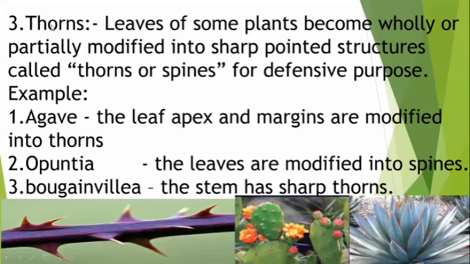Thorns. Leaves of some plants become wholly or partially modified into sharp pointed structures called thorns or spines for defensive purpose, defending from other animals or any other damaging agents. It protects itself from the predators. So for example, the leaf apex and margins are modified into thorns. Then Opuntia, the leaves are modified into spines. Then Bougainvillea, the stem has short thorns.